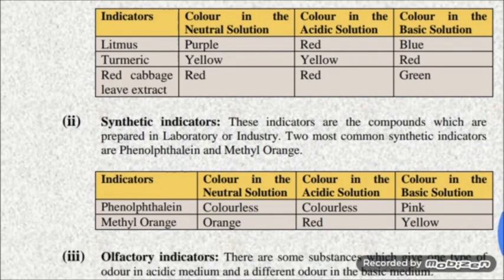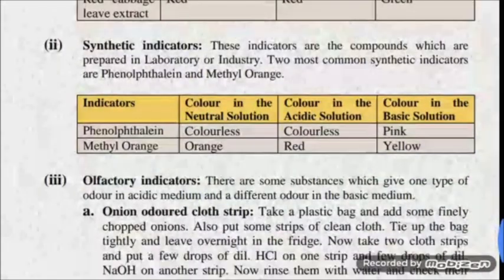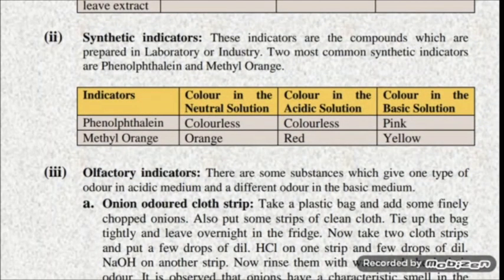Then there are synthetic indicators. Synthetic indicators are the compounds or the substances which are manufactured in industry and laboratory. There are many substances which are used as synthetic indicators, but the most common synthetic indicators are phenolphthalein and methyl orange. You can see the table listed here.